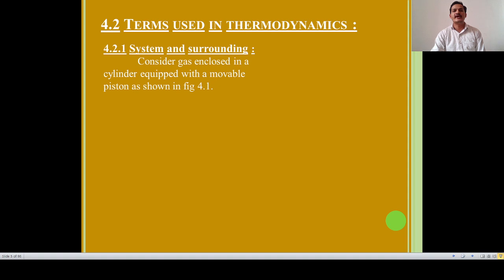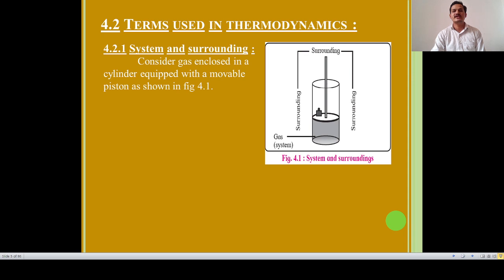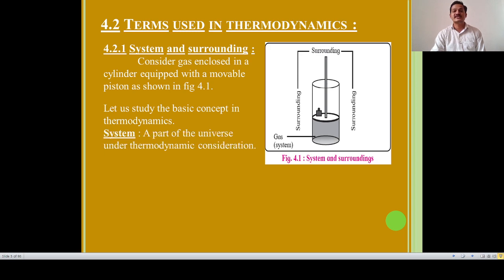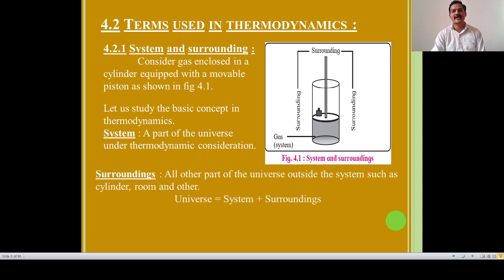Point number one is system and surrounding. If you see the figure, consider any gas or ideal gas enclosed in a cylinder fitted with a frictionless and movable piston. Number one is the system. A part of the universe under thermodynamic consideration is called the system. As shown in the figure, the gas enclosed in the cylinder is termed the system.